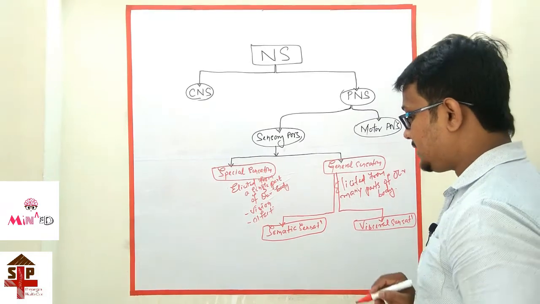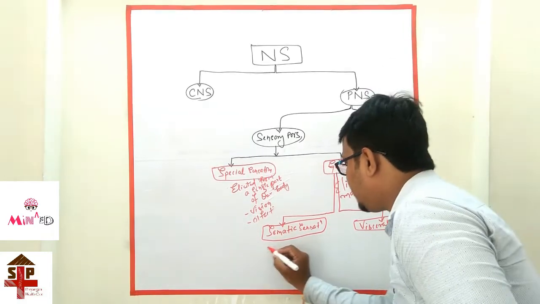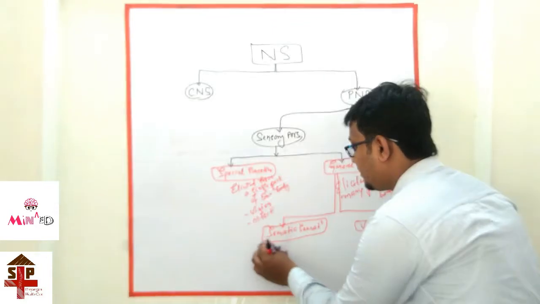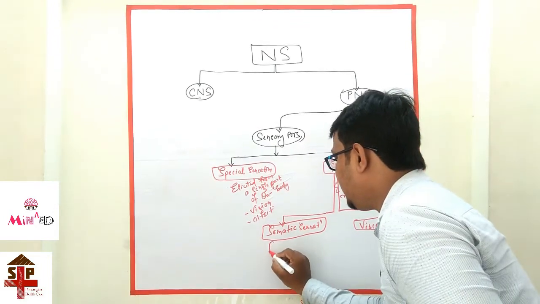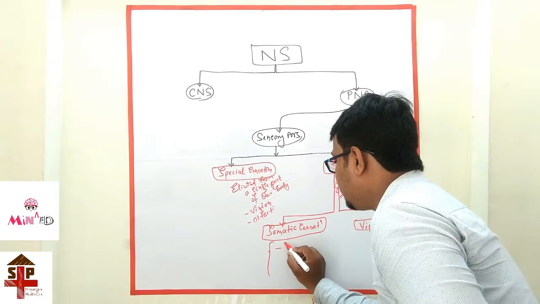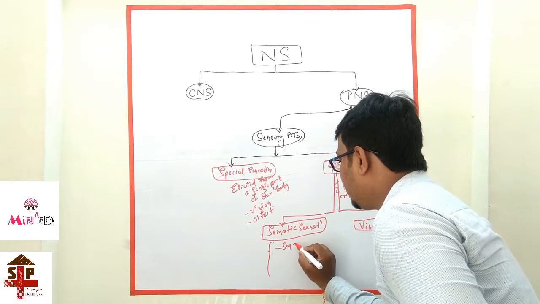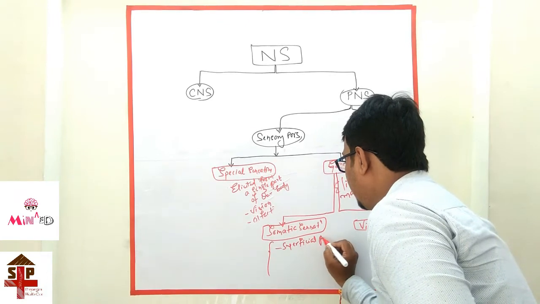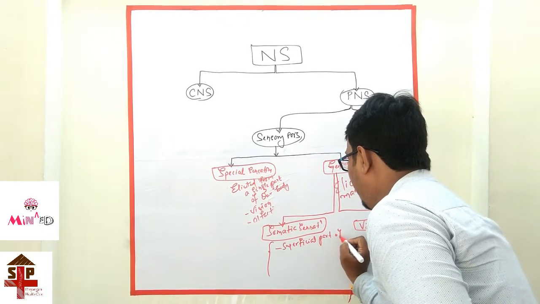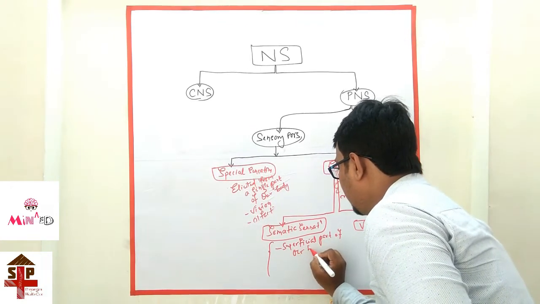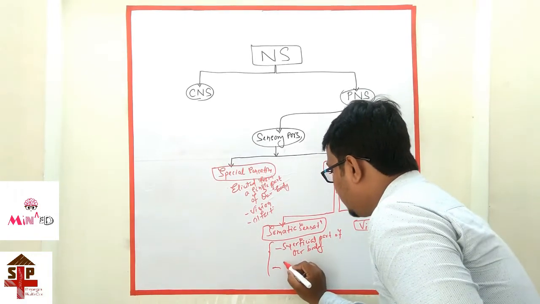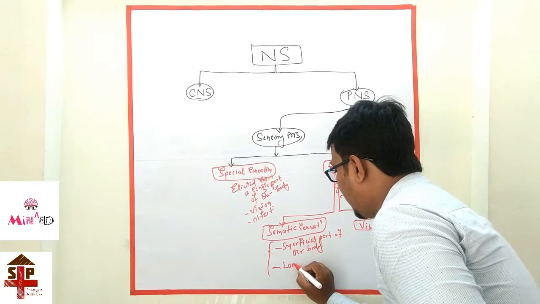In somatic sensation, where the pain is elicited, where the sensation is elicited from the superficial part of our body, and the parts from the locomotory parts.